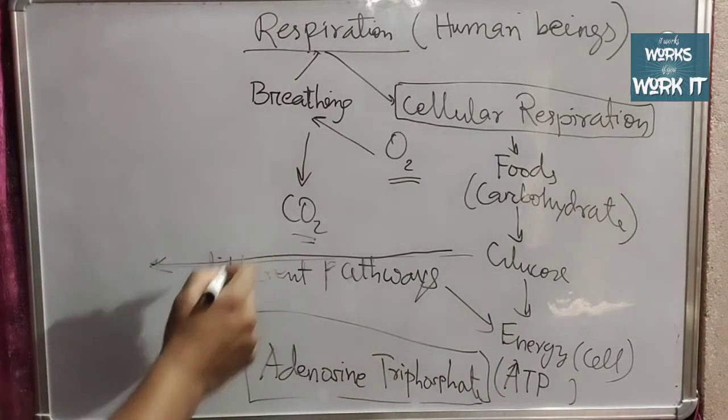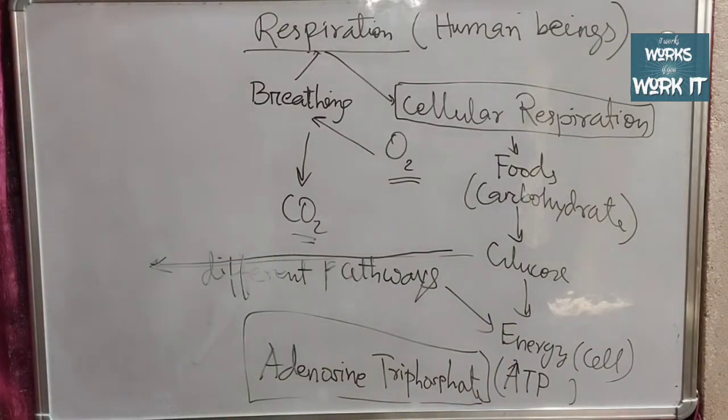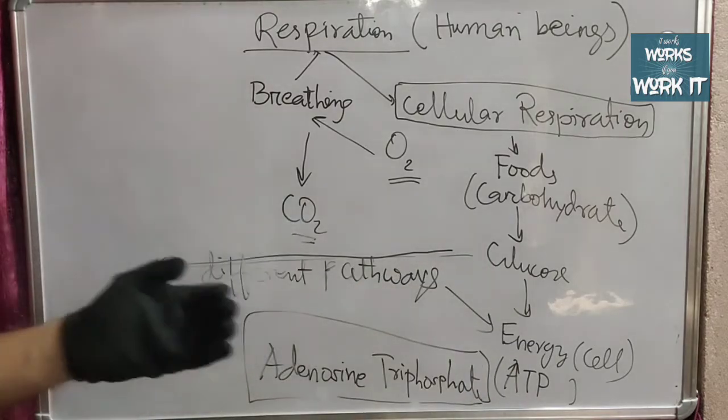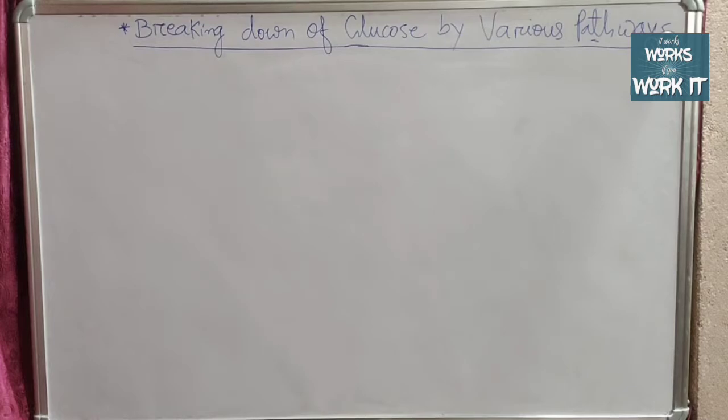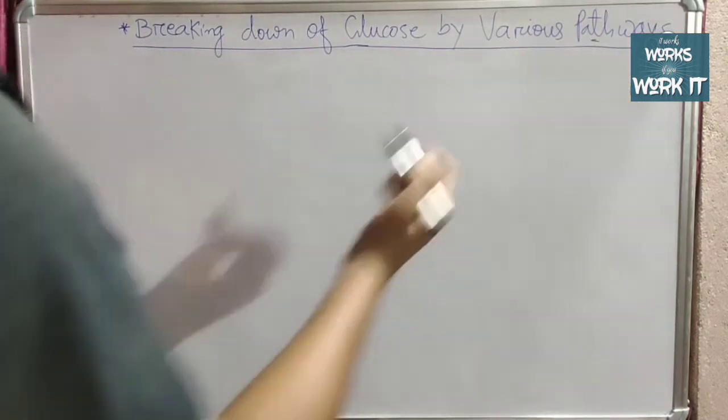Several microorganisms and living organisms have different ways of breaking glucose into energy, and we will see that next. Now we will be discussing the breaking down of glucose by various pathways.